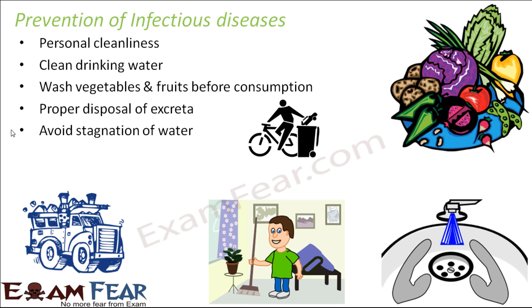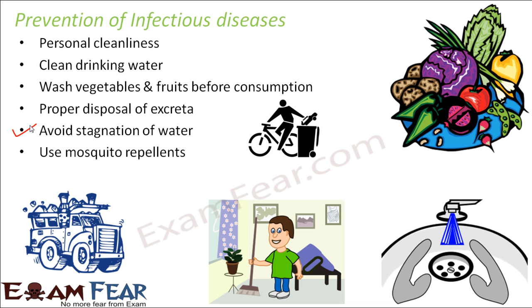Avoid stagnation of water, because wherever you have stagnant water, many insects will start breeding. In fact, stagnant water is one of the best places for mosquitoes to breed. So you actually tend to have a lot of mosquitoes. As you saw, malaria is one of the diseases where a mosquito acts as a transmitting agent. So we should avoid stagnation of water.